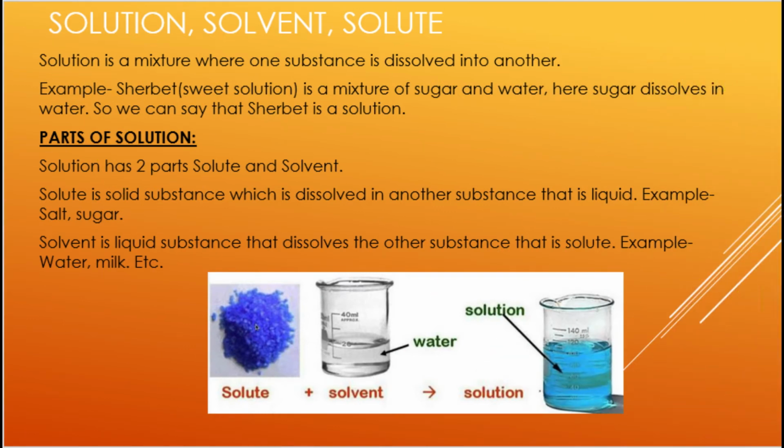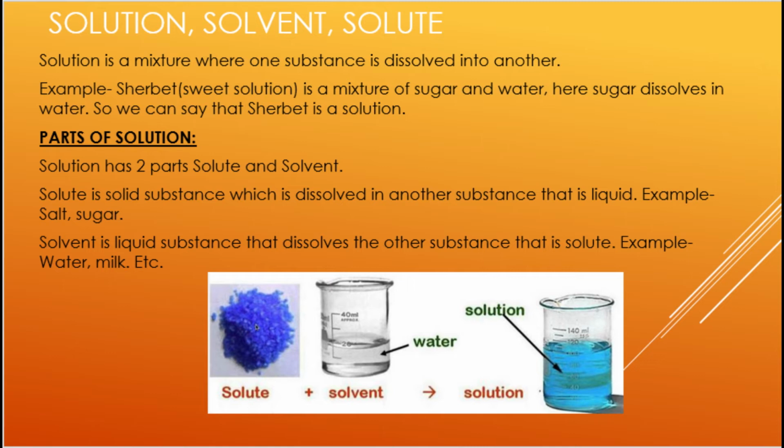Now solution, solvent and solute. Now what is a solution? Every day you are making some lemon water or sweet water by taking water in a glass and adding a teaspoon of sugar in it. When you stir the water, you will notice that the sugar slowly disappears. We say that the sugar has dissolved in water. The water with the dissolved sugar tastes sweet. This sweet water is called a solution of sugar in water.